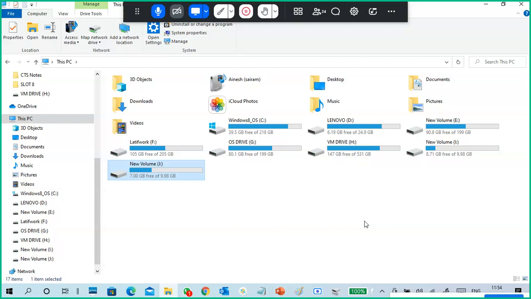You can store an operating system. You can boot the machine with a virtual hard disk; that was introduced in Server 2008 itself.